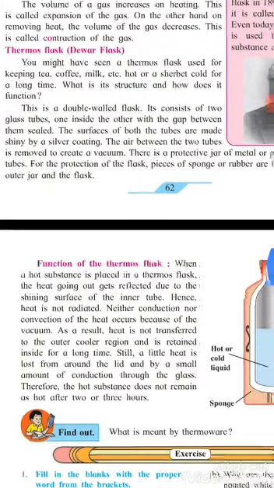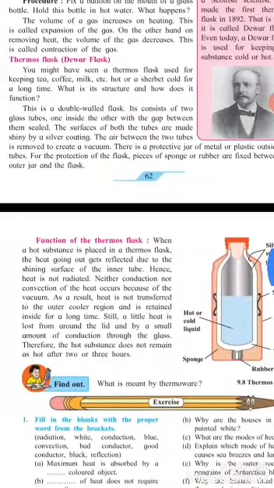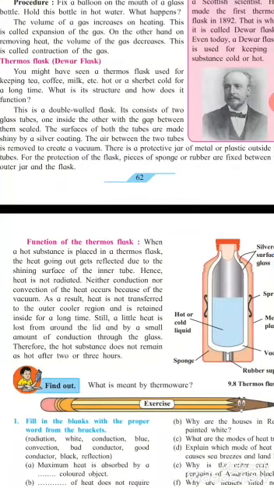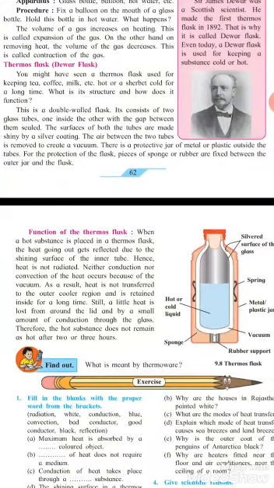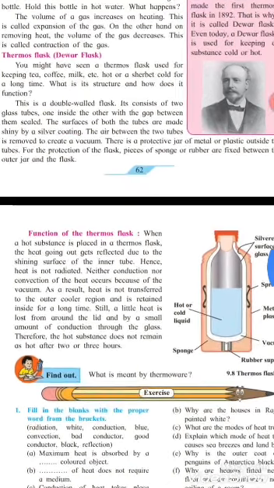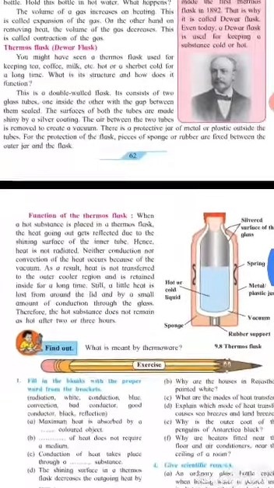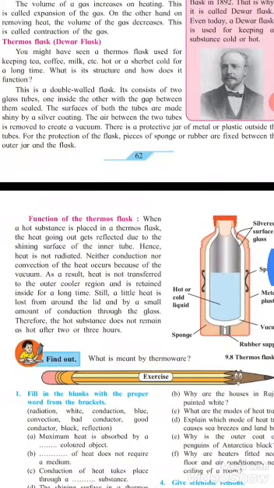Here are two double wall flasks made from glass tube, put one inside another, and the inner side is made from silver coating. Air between these two walls is removed. That's why a vacuum is created. There is a protective jar of metal surrounding it, since the tube is glass. It needs protection. That's why there is a jar of metal or plastic outside the tube.